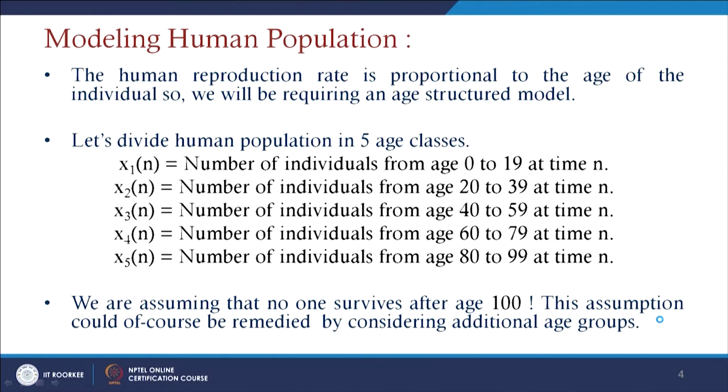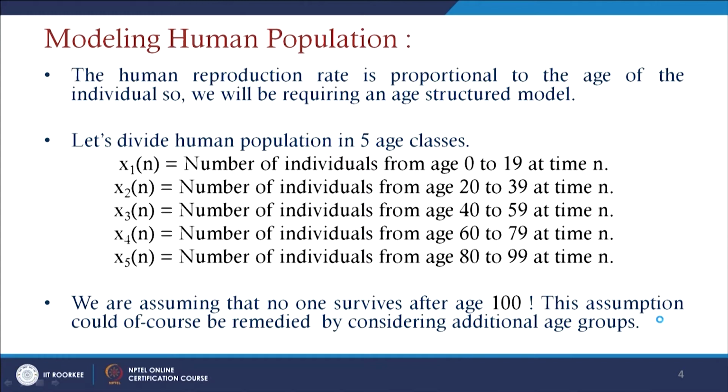If we go for the modeling of human population growth, then the human reproduction rate is proportional to the age of the individual. So, we will require an age structured model. Let us divide the human population levels into 5 age classes, suppose.